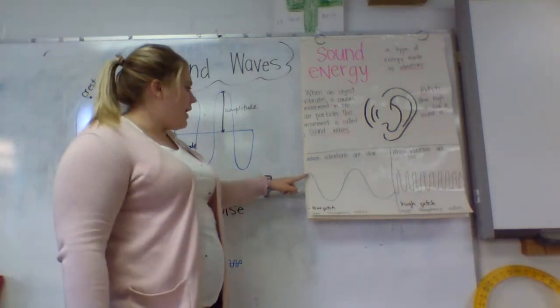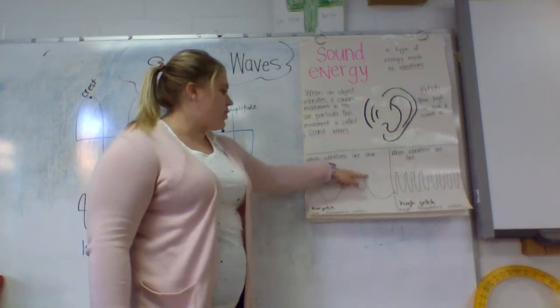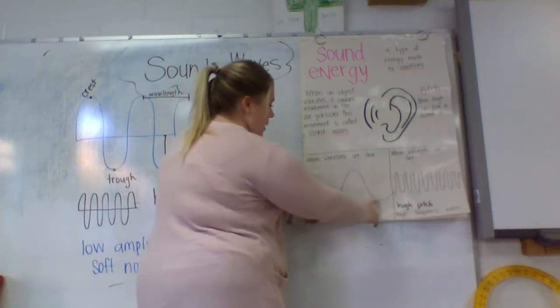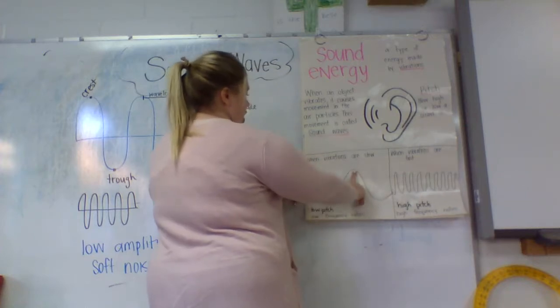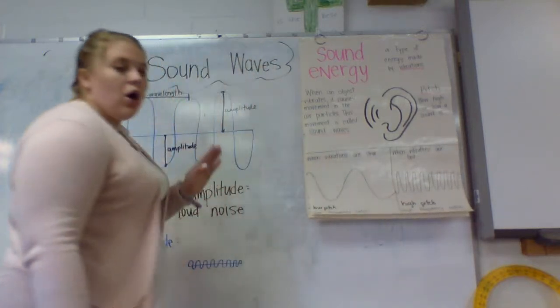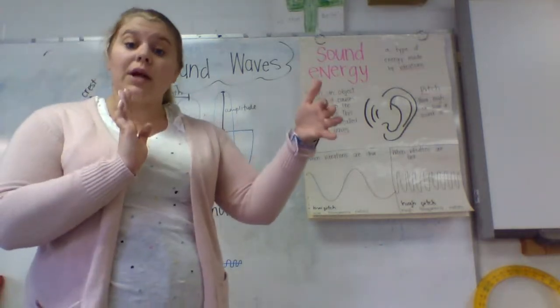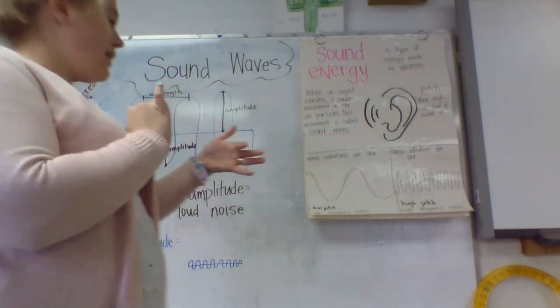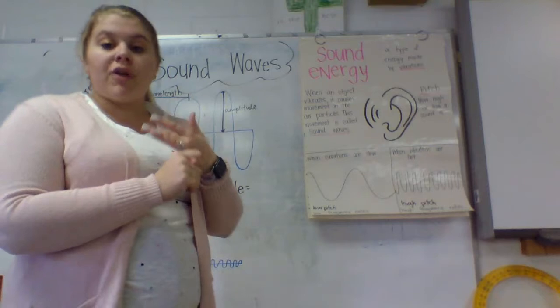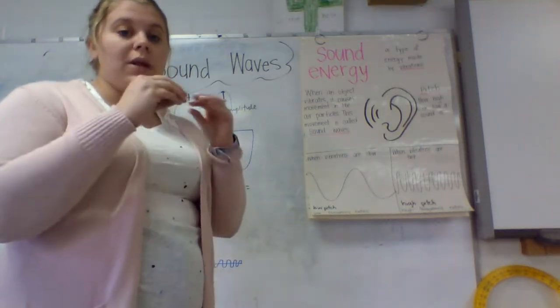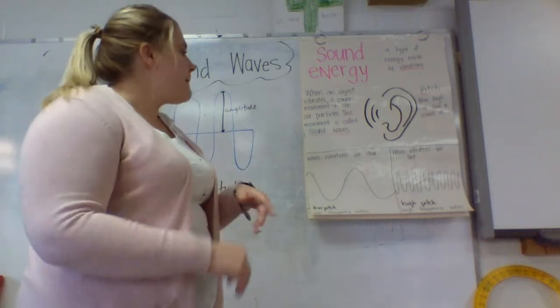So if we look back here, when our vibrations are really slow, look at how long our wavelength is, how much space we have between crests or troughs. When vibrations are really slow and our wavelengths are really long, there's a lot of space in between them. It's low frequency and very low pitch. So that's when you get really low pitch sounds.